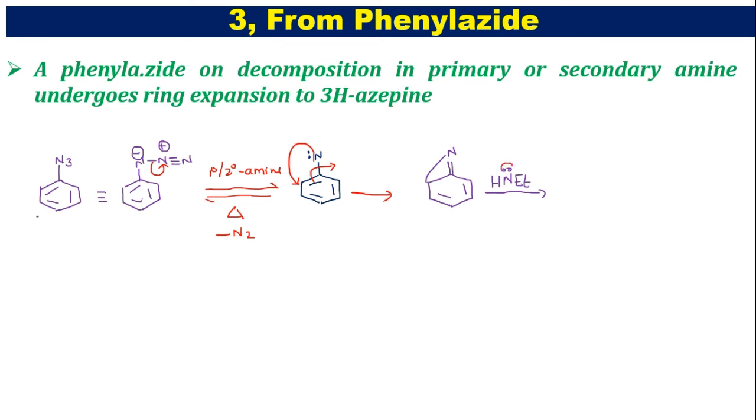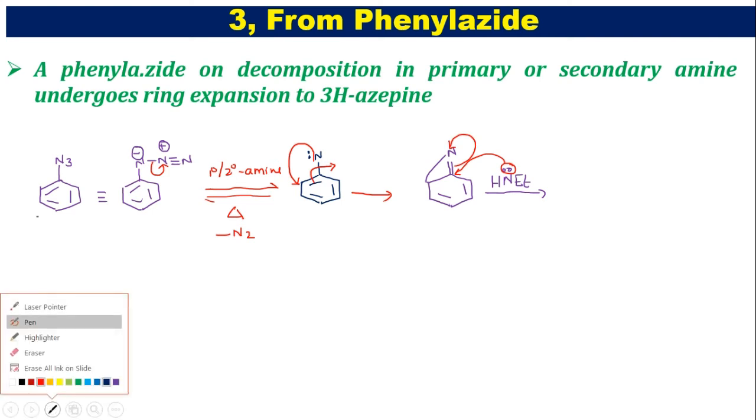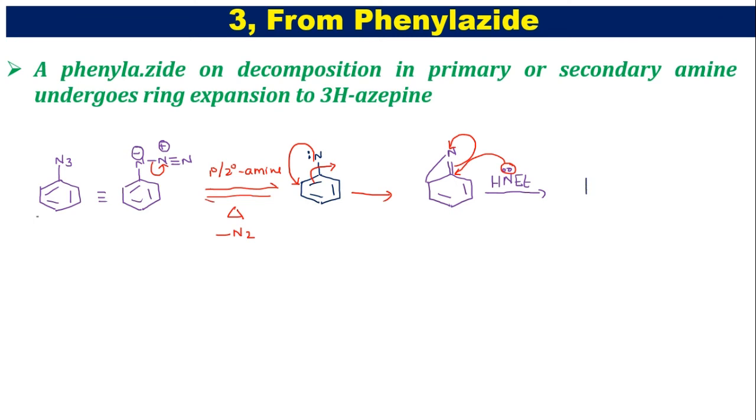Now this lone pair of electrons, the nucleophile, attacks at the electrophilic center. Now this bond shifts onto the nitrogen. The nitrogen gets a negative charge. That negative charge is going to take the proton from the amino nitrogen and is converted into NH, and here we have a double bond.